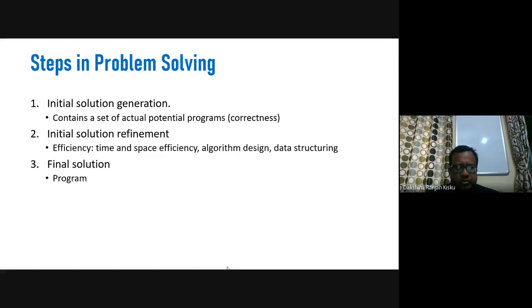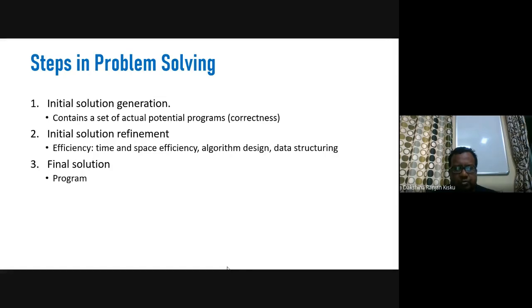Since this is not a part of the general theory of problem solving, and since there is no general theory of problem solving, if we follow these steps, then we can reach some good solution of the given problem. Here we can have the initial solution generation. Initial solution generation contains a set of actual programs, which means a set of potential programs.